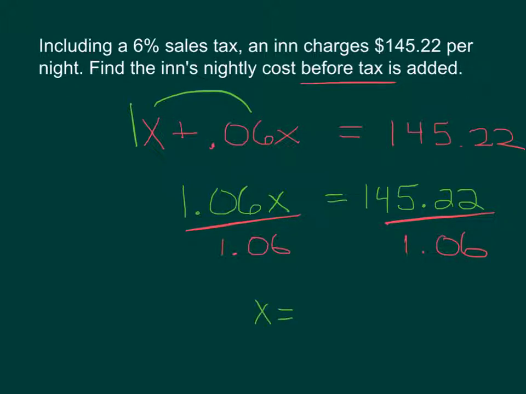And we get x equals 145.22 divided by 1.06 equals 137. And that seems reasonable. That's where it started at. They added sales tax and they ended up at 145.22.